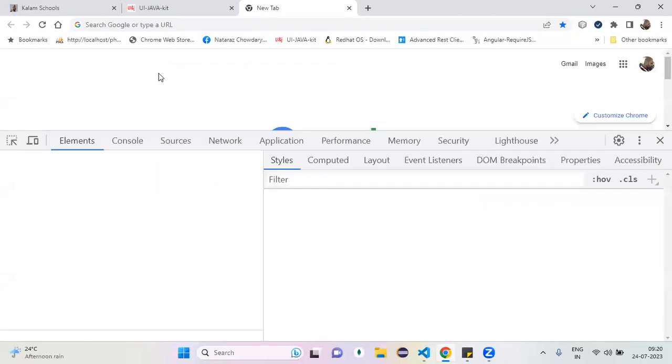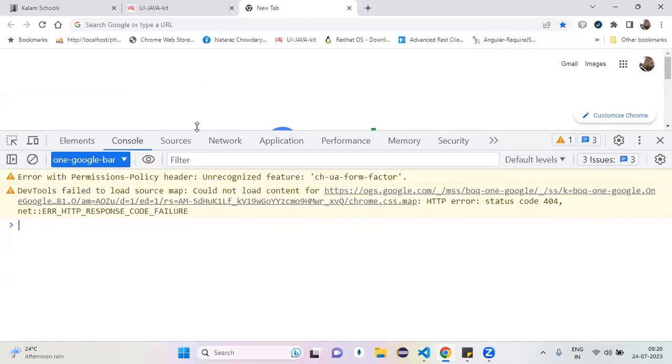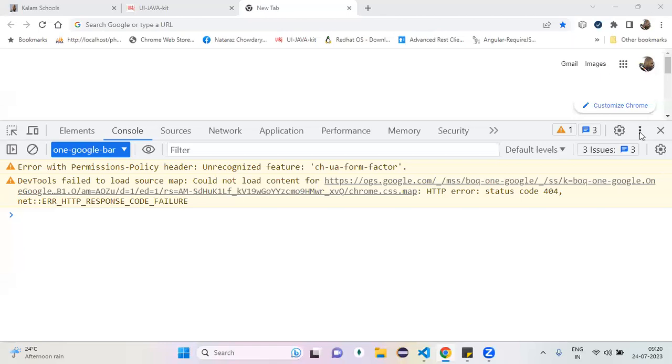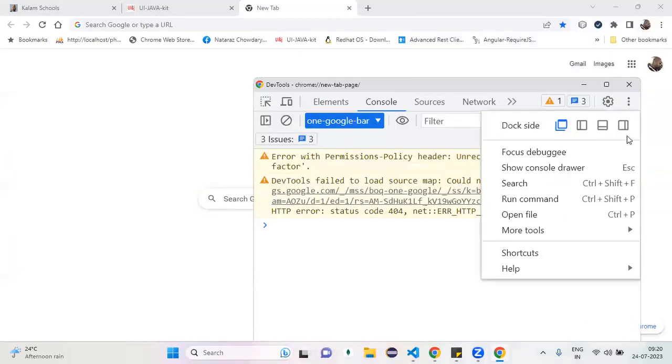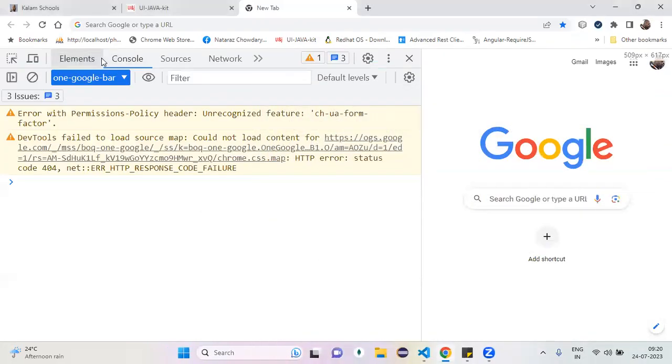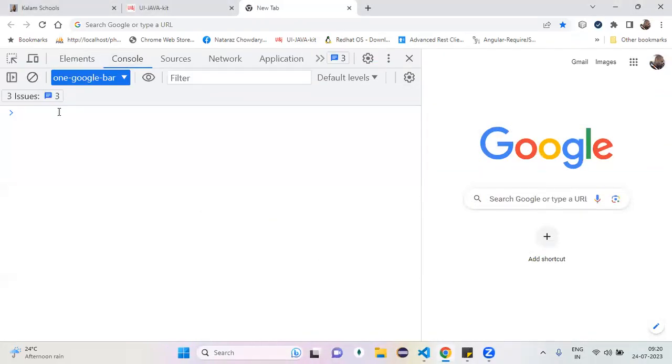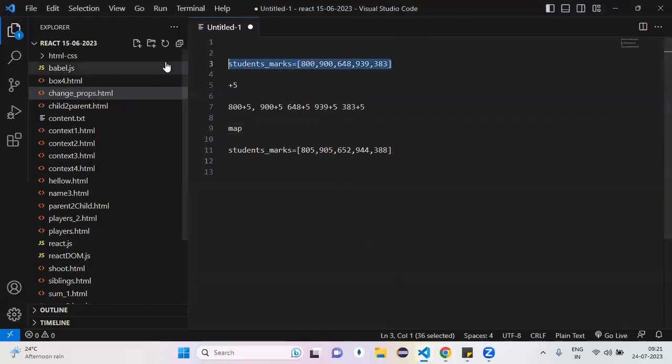Let's inspect and go to the console. Can you dock it on the left side? It is coming out, and I don't want that. I want to dock it on the left side. Go to the console, clear the console, and write it. How can we do it? Come on. I have student marks.